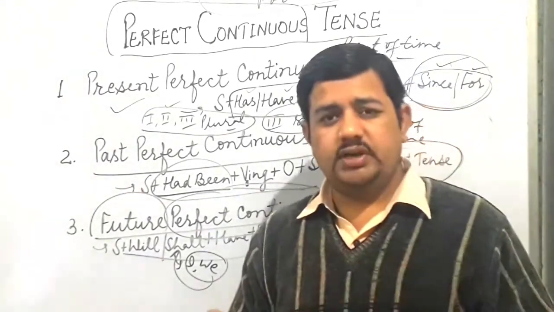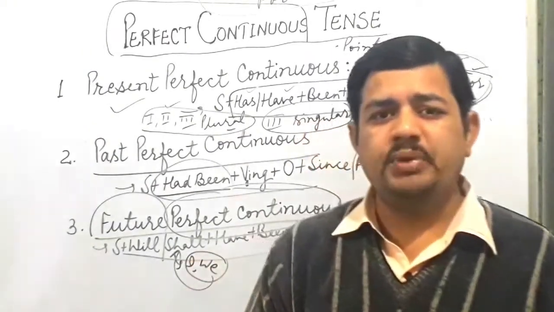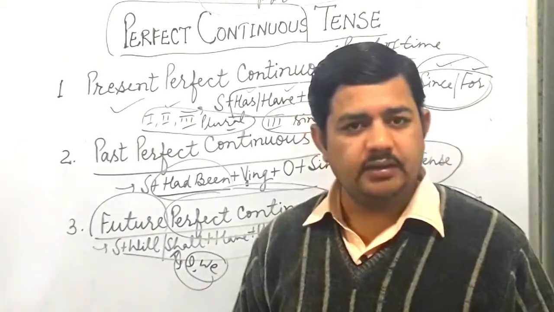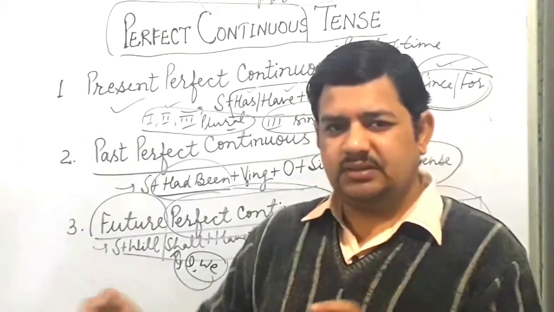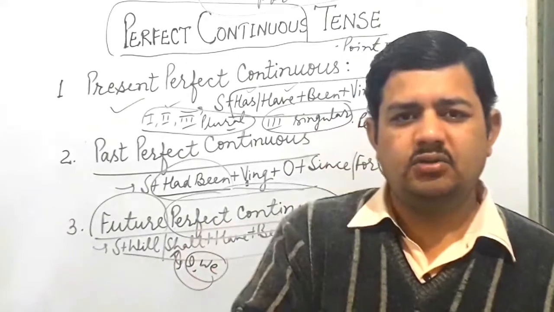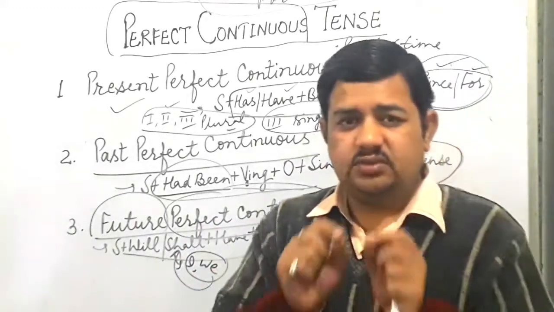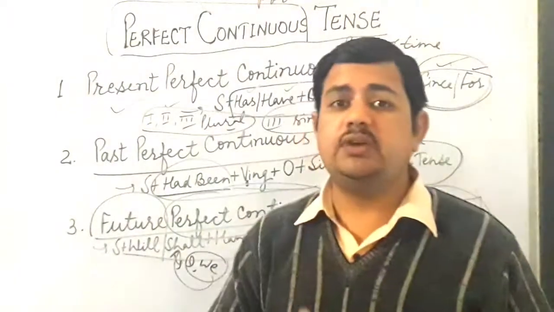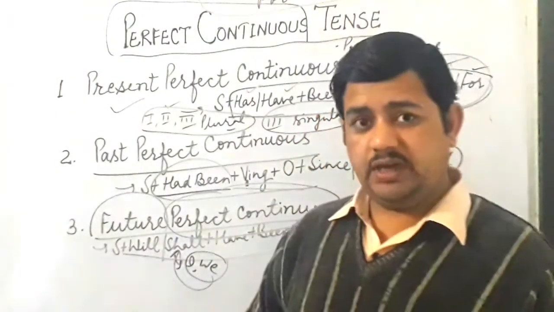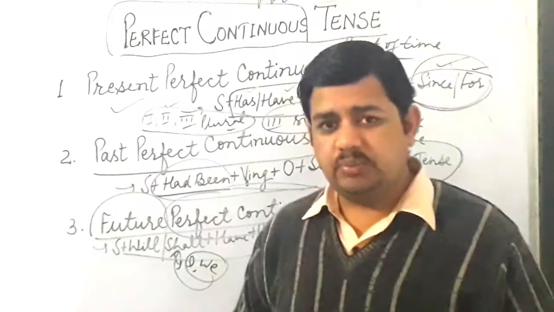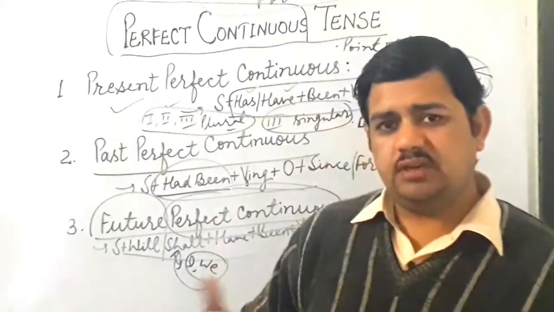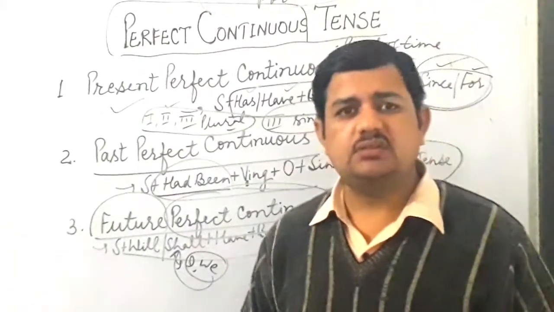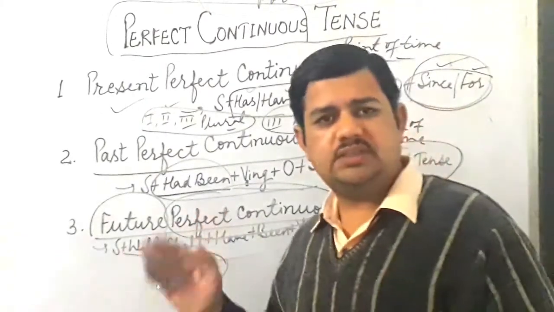In 2025, he will have been living in this city for 25 years. Okay, the structure is almost the same, but deliberately we have put in that particular phrase, in 2025. Clear? So when you have such kind of information, such kind of sentences, there we can deliberately change our sentences by following all the things that I have told you.